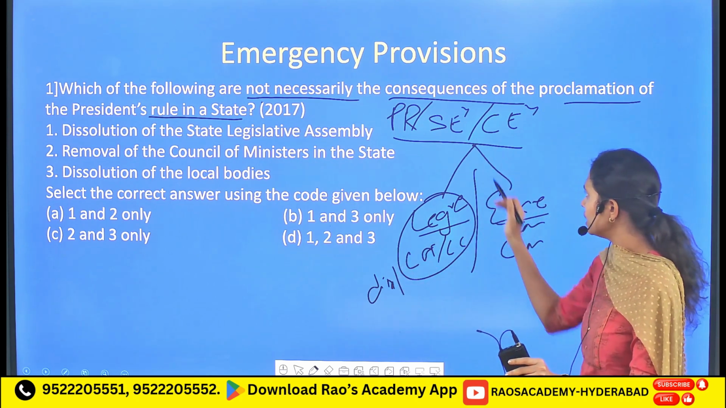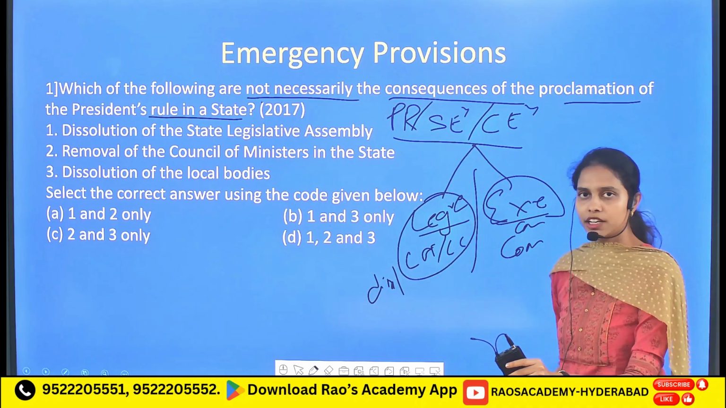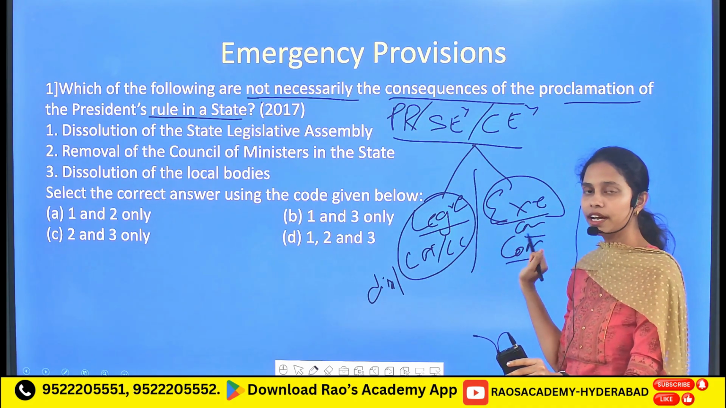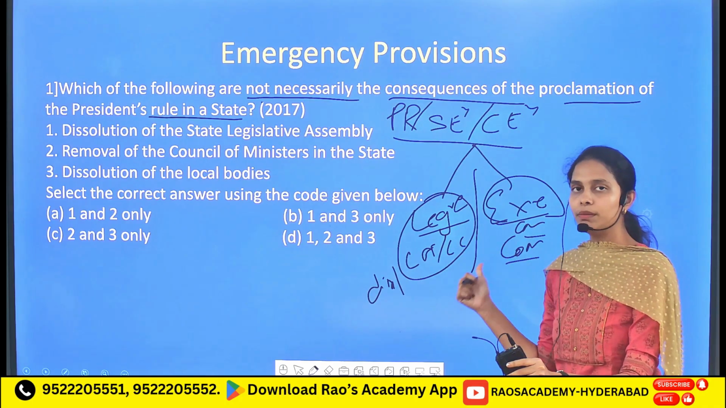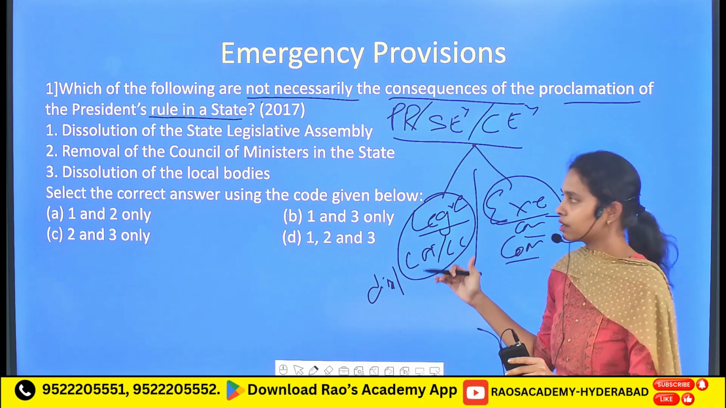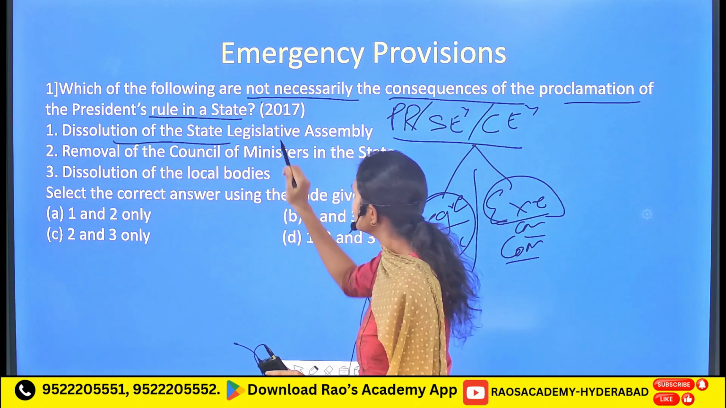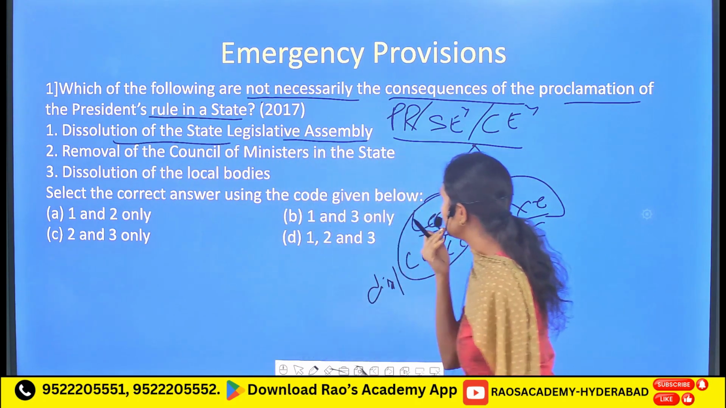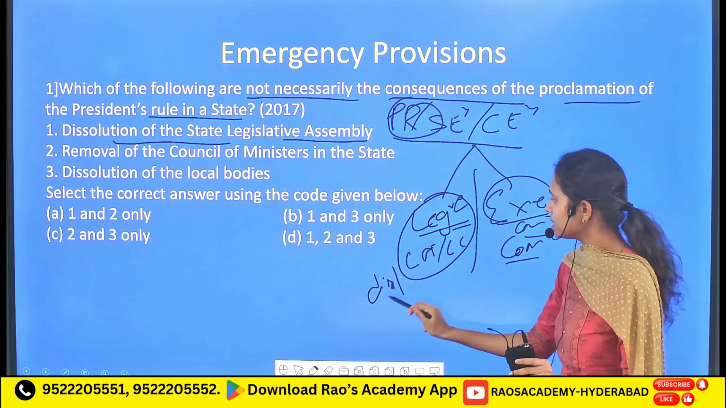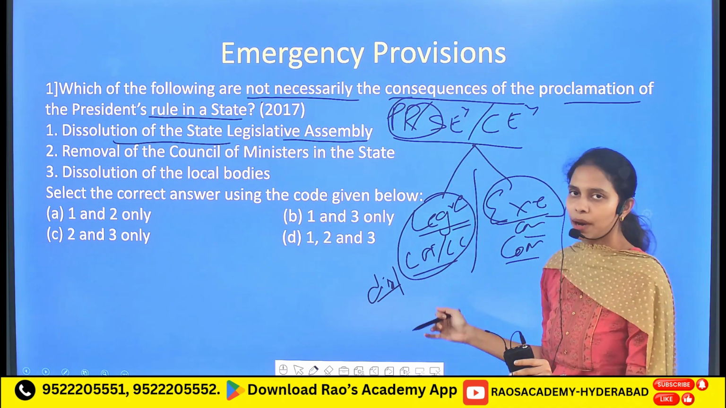If you see its implication on the executive, it will lead to the executive, that is the council of ministers headed by the chief minister, being dismissed. That means completely removed. With this brief background, let's solve these statements, which include the dissolution of the state legislative assembly. As I told you before, the implication of President's Rule on the legislature is that it either gets completely dissolved or comes under Parliament's control.